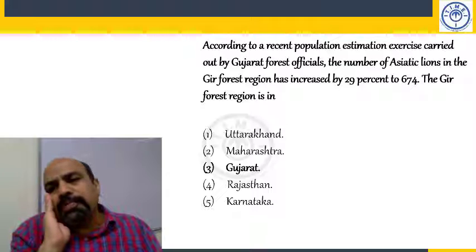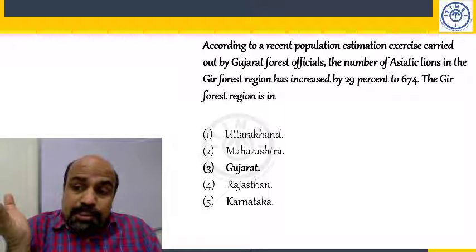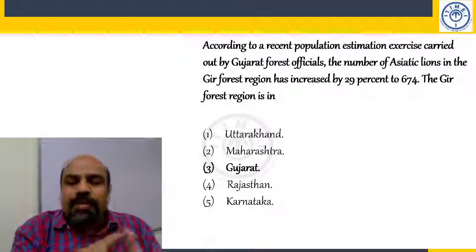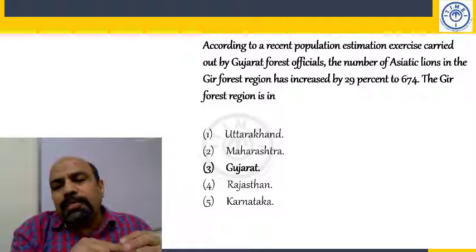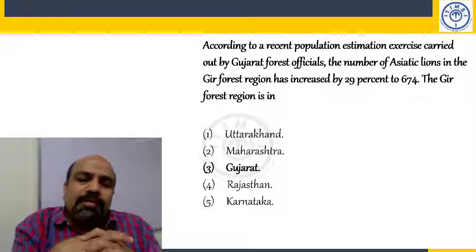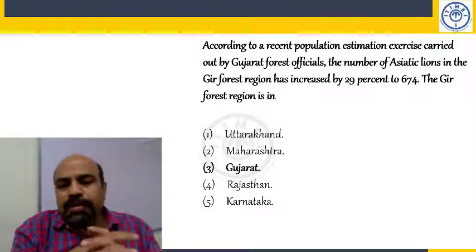According to recent population estimation exercise carried out by Gujarat Forest Officials, the number of Asiatic lions in the Gir Forest region has increased by 29% to 674 lions, which is very good. The Gir Forest is in Gujarat. Uttarakhand, Corbett National Park. Right. Corbett National Park, Uttarakhand.